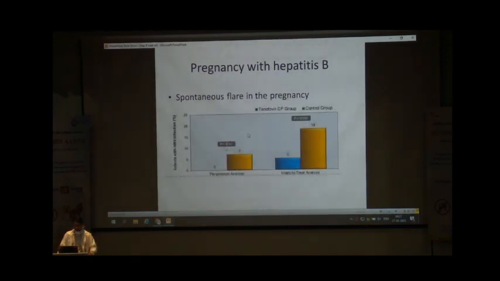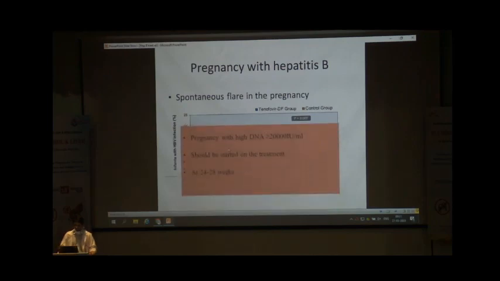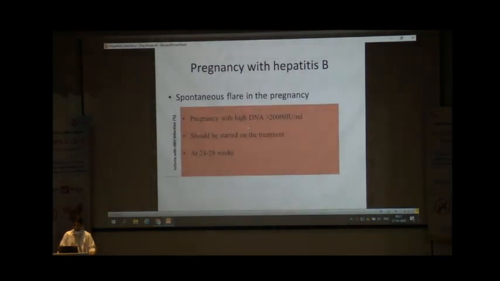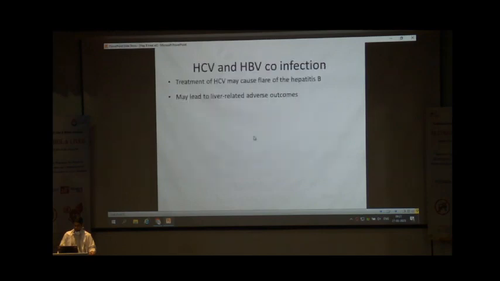So this is a study of 220 pregnant women with hepatitis B virus DNA more than 20,000 international units. They compared tenofovir group versus control group. They found that in the control group, there was high risk of vertical virus transmission in the newborn babies, 18% as compared to 5% in the tenofovir group. So guideline recommends that pregnancy with high hepatitis B virus DNA more than 20,000 should be started on the antivirals, preferably in between 24 to 28 weeks.